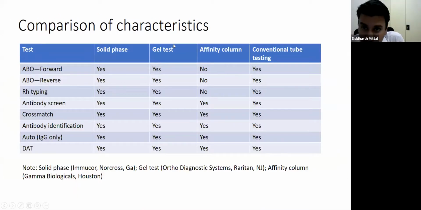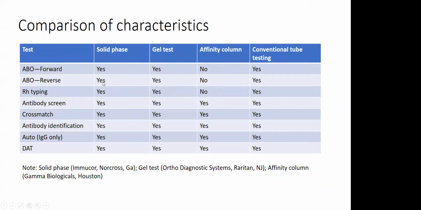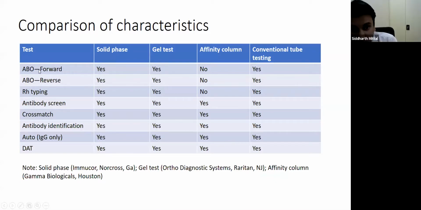If we look at the characteristic comparison of all these three technologies, I have not included the hemagglutination assay because it can only be used for immediate spin crossmatch, and I'm mainly focusing on AHG crossmatch here. And once we compare these three, solid phase, gel test, affinity column, with tube testing, these are some characteristics I have tabulated.